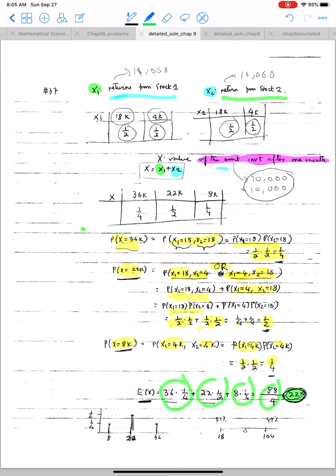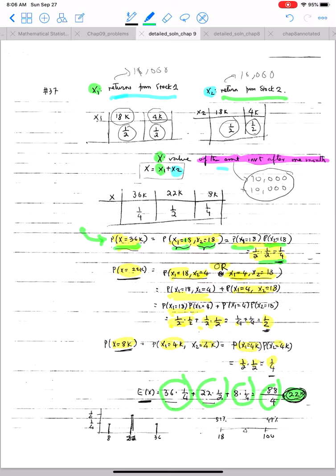So now let's look here. My random variable x, which is the value of the 20,000 invested after 1 month, could become 36,000 when both the first investment becomes 18,000 and the second investment becomes 18,000. Because these two events are independent, the probability is the product of the two probabilities, which is 1/2 times 1/2, which is 1/4.